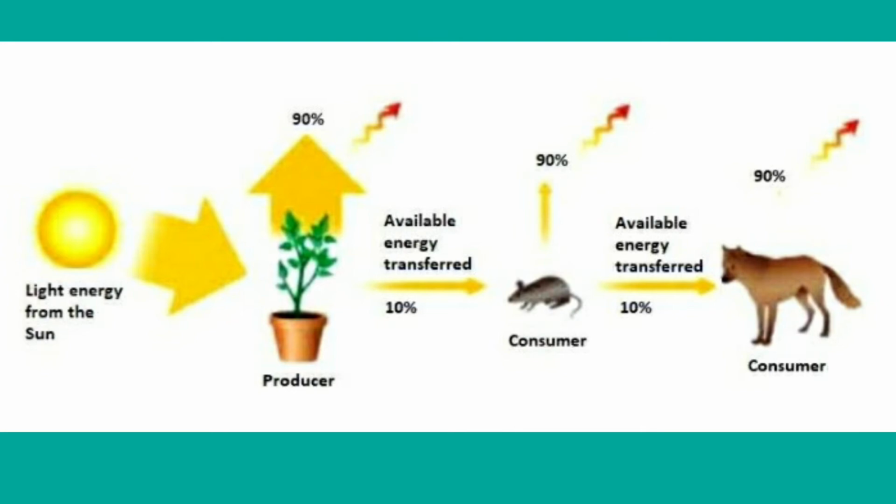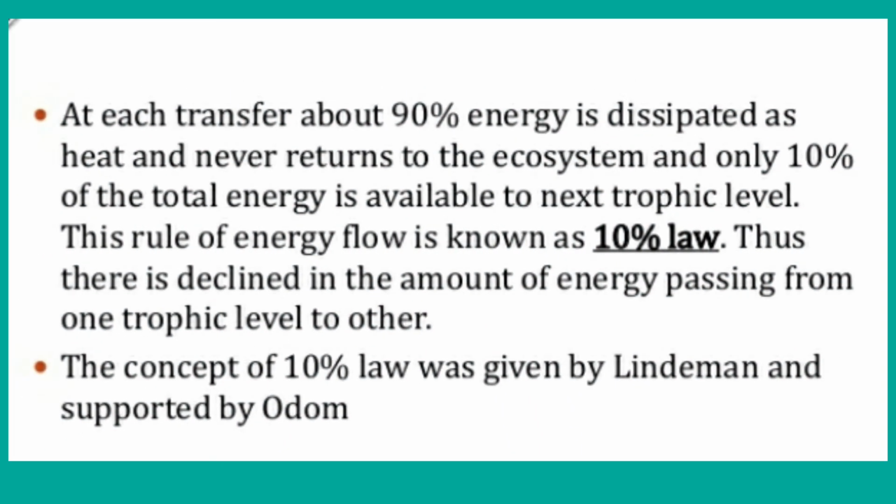This law or this rule of energy flow is known as the 10% law, children. Here there is a decline in the amount of energy passing from one trophic level to the other trophic level. The concept of this 10% law was given by Lindeman and supported by Odum. For example, to understand better, you can take one more example, children.